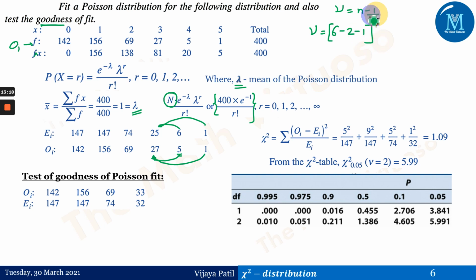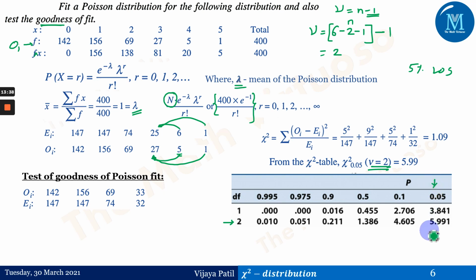And this n minus 1 is calculated as capital N minus 1, which is nothing but 6 minus 2 minus 1, that is 3. 3 minus 1 is 2, and that's the reason we have got the value of nu equal to 2, that is, 2 degrees of freedom for 0.05 LOS again.